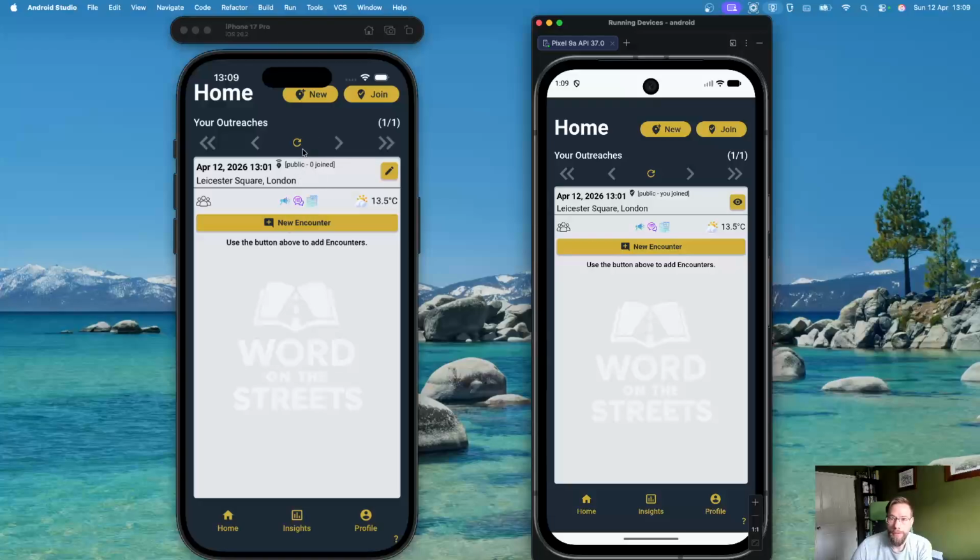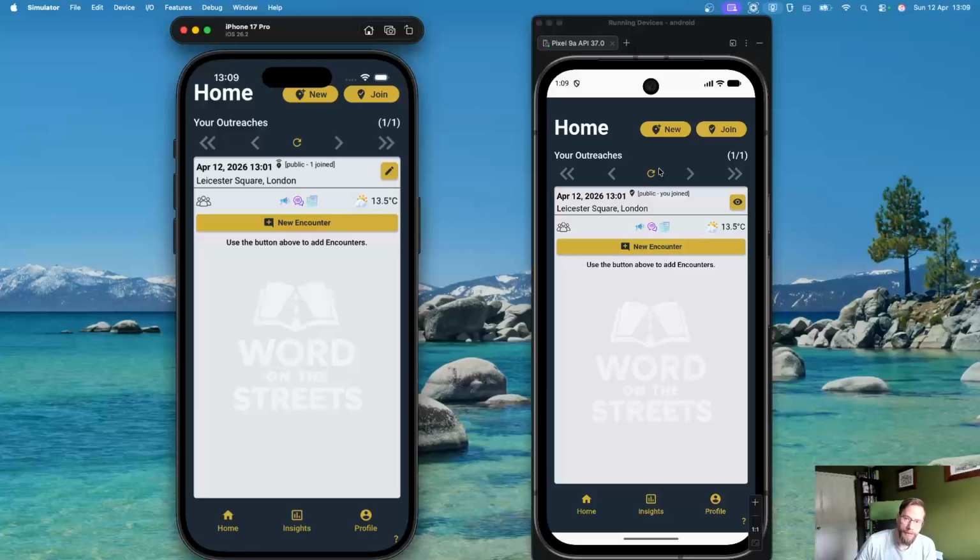Now the original person who created the outreach can click on the little refresh button, and there we go. I have one person that has now joined this outreach. So now we have connected the two sides. Let's assume the person on the right, the affiliate, the evangelist, has arrived at the location. Outreach is now in progress. And let's say the encounters are happening, conversations are happening, preaching is happening.